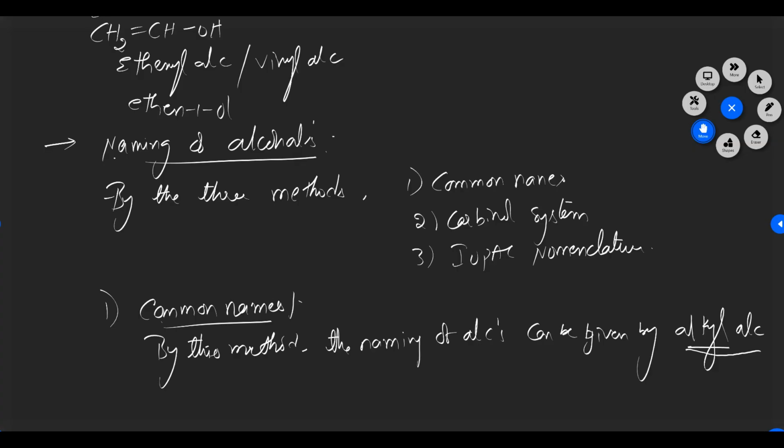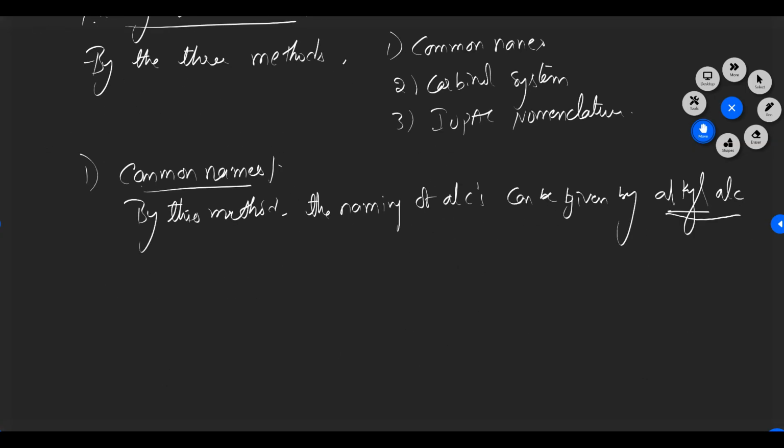So you can see how we give that. For example, I am taking this one. If you observe this molecule, this one is the hydrocarbon part and this one is OH, so we write alcohol. What is this one, ethyl or methyl?